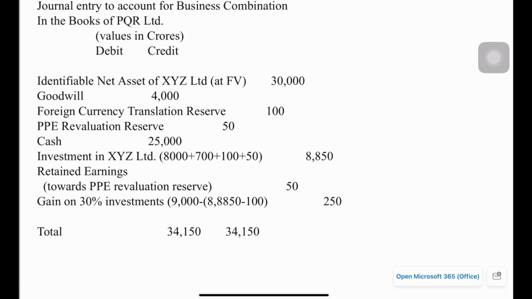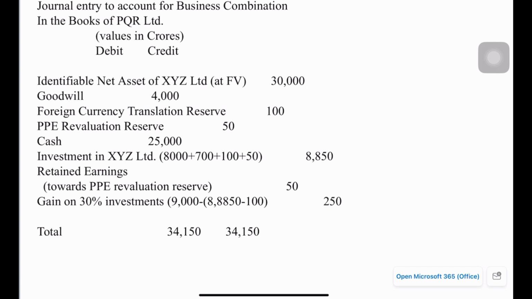Okay, then finally we have to calculate the gain on the 30% investment. The gain also needs to be recognized into the P&L of PQR. So for the gain, 9,000 crore is the fair value, and the cost is 8,750 crore. So 8,850 is 8,000 as the initial acquisition value, and 700 is accumulated profit, and 50 is the PPE revaluation reserve.